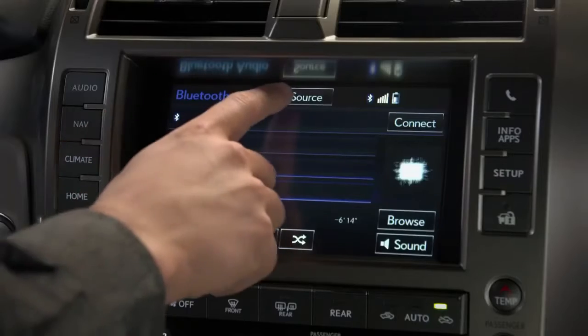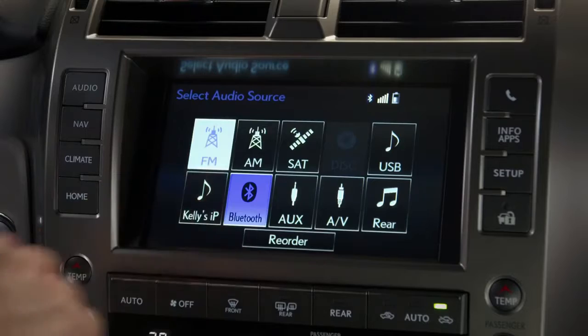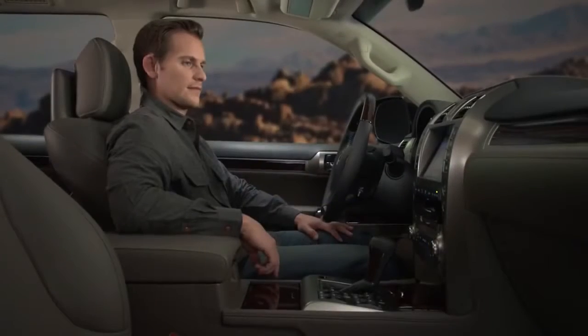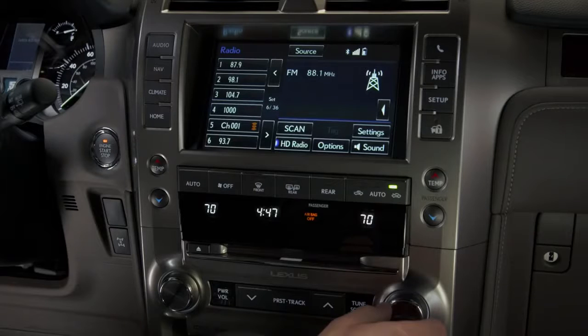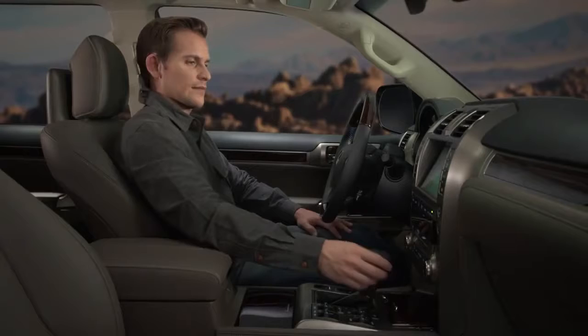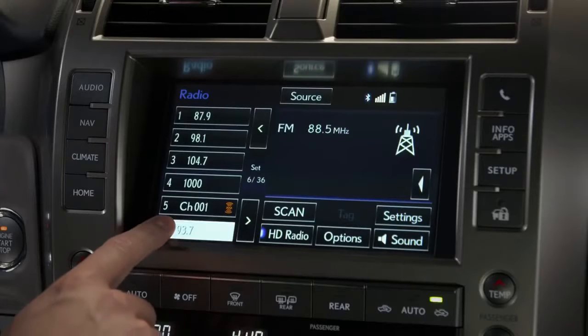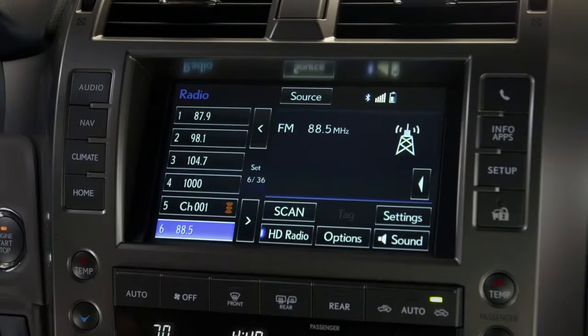Press the Source button. Now let's select FM and program a preset. Use the tuning knob on the center console. Tune to a favorite station. Next, select the preset you'd like to set. Then, press and hold it. The station will appear in the preset, and you'll hear a beep as a confirmation the system has saved your settings.